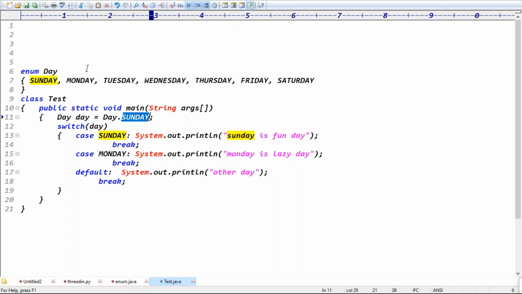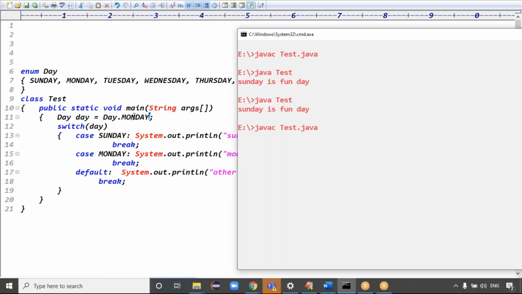So if you want, you can change the constant depending on the requirement. If you change the constant here, then Sunday is a fun day and the code is compiled fine. Monday is what? Lazy day, right?